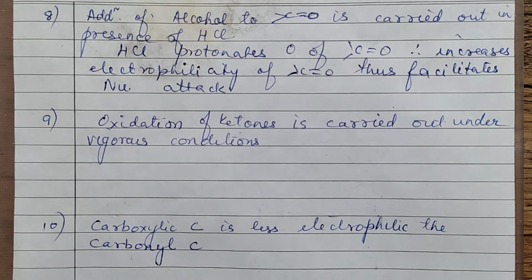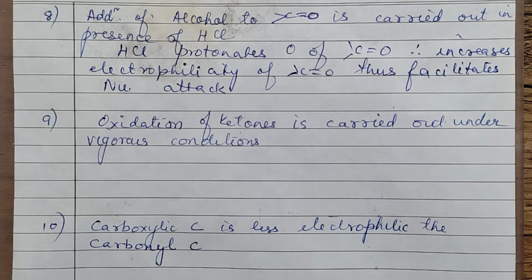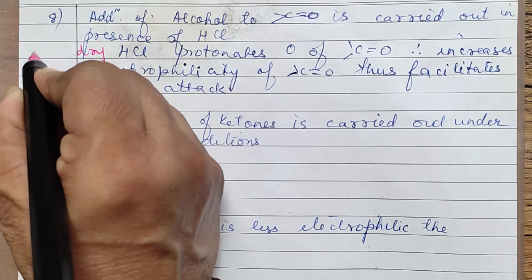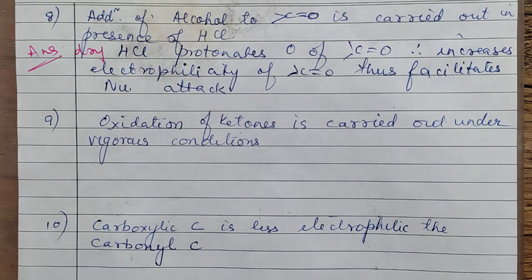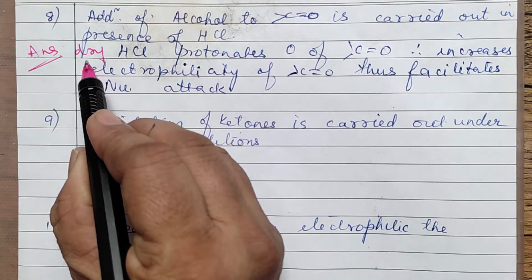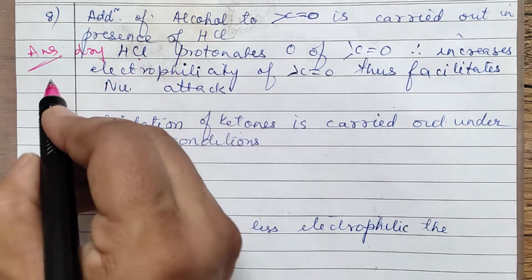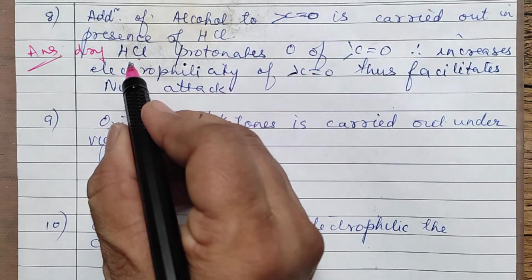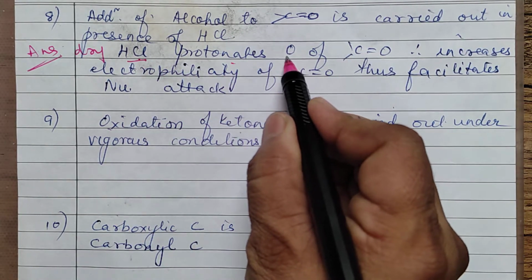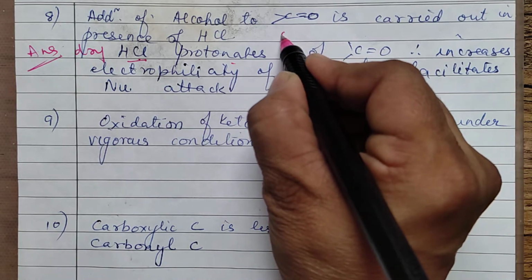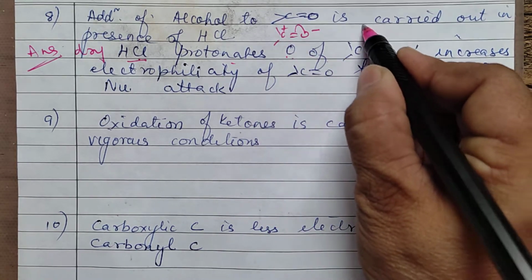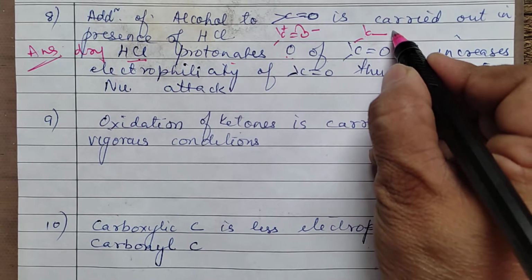Yeah. Next question. Addition of alcohol to carbonyl group is always carried out in the presence of HCl or dry HCl. So you will write down the answer why. If a give-reason type of question is asked, you will write dry HCl in the mechanism when you study the carbonyl group, when you are adding alcohol. So what will this HCl do? It will protonate the oxygen of the carbonyl group. Protonate means this is the carbonyl group, this was negative and this was positive. So what will happen is the H of HCl will add on to this.